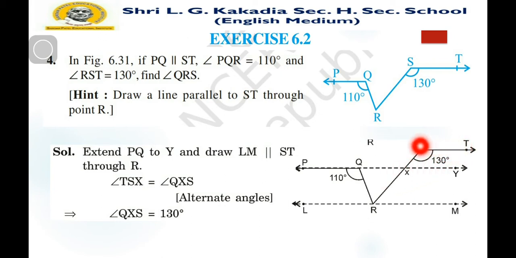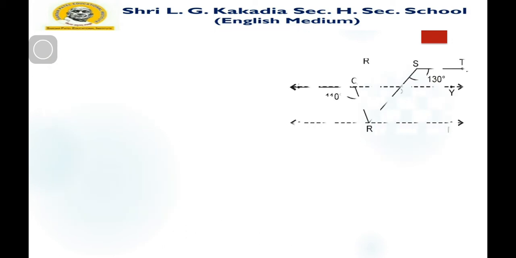Here TSX is equal to QXS, which is 130, so it is also 130. So QSX is equal to 130. Now if X is 130, then since PQ is parallel to LM, here it will be 130.